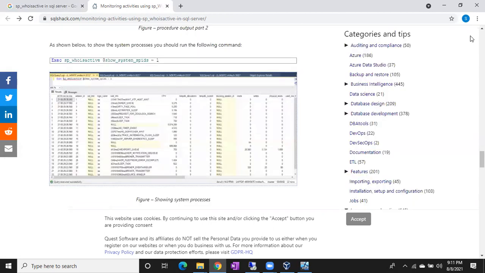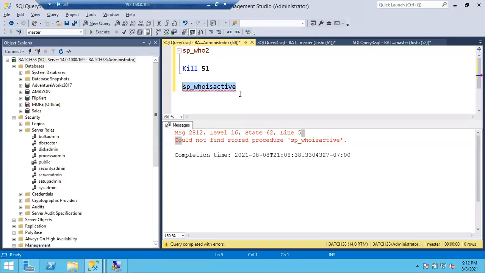In case backups are running in SQL Server, we can check using sp_whoisactive how much percentage of backups is completed, how much percentage of restores, how much percentage of DBCC CHECKDB, how much percentage of shrink file is completed. A lot of users use the sp_whoisactive stored procedure. It is a very useful stored procedure. You can suggest it. If you have it, just simply run it.